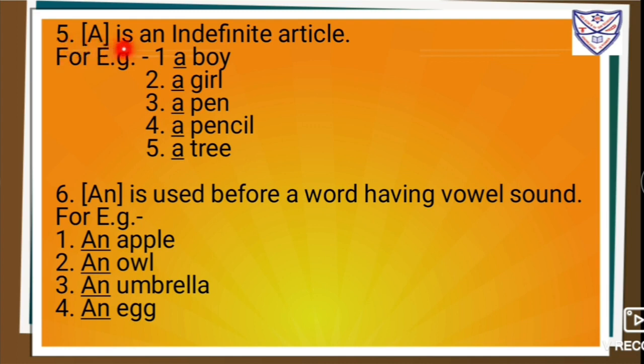Fifth one, A is an indefinite article. For example, a boy, a girl, a pen, a pencil, a tree.